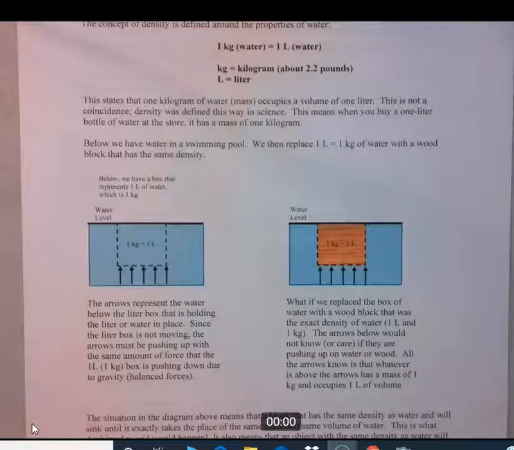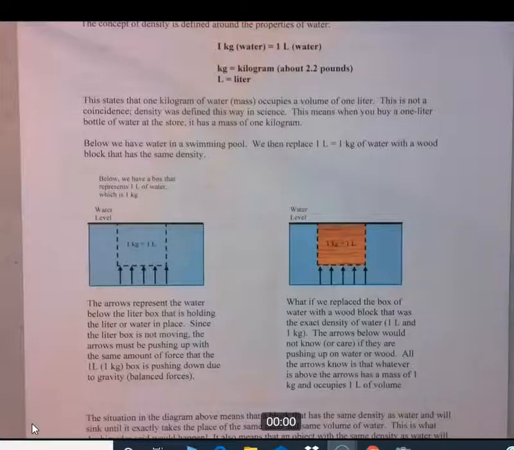If you look at those arrows down below, that's water below that imaginary box. They're pushing up with enough force to support 1 kilogram. They can't be pushing up with more force or less force, otherwise that kilogram of water would be moving in one direction or the other. So they're pushing up with exactly enough force to support that 1 kilogram. That's called a balanced force. So the block of water is not moving either up or down.